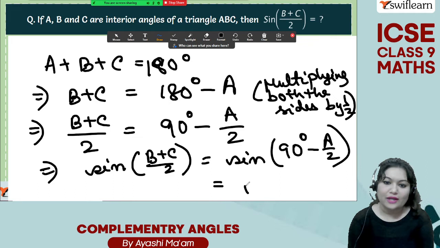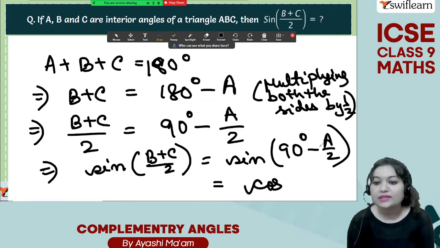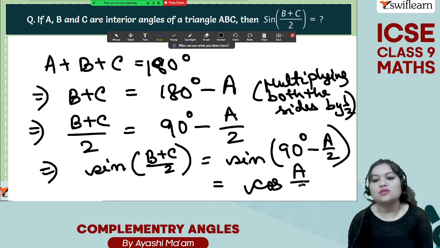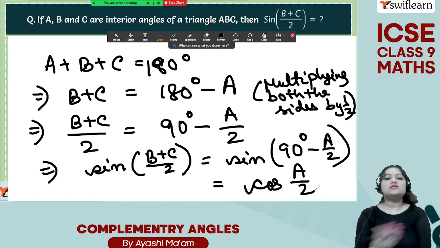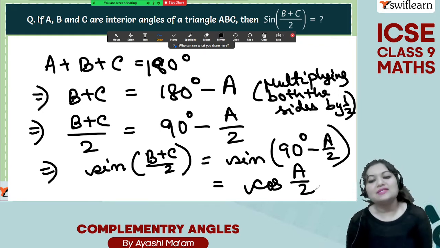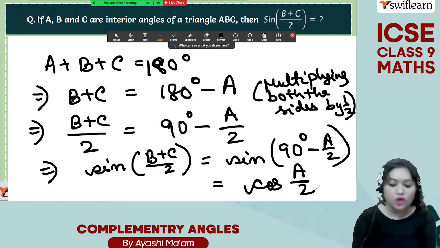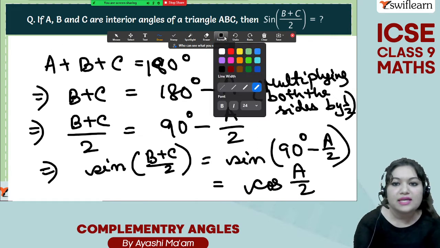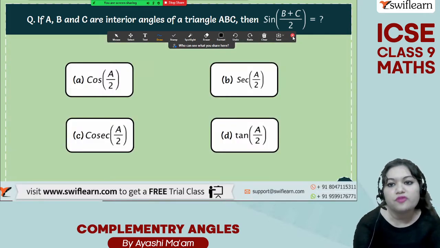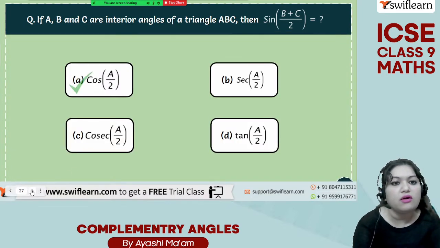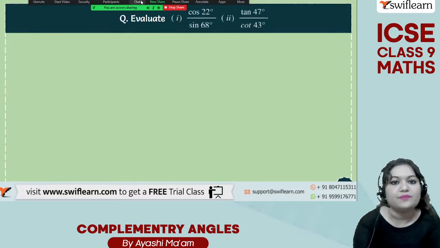That means cos of theta, where theta is A by 2. So cos of A by 2. So this will be your answer, that is sine of (90 degrees minus theta) is equal to cos theta. Therefore, sine of (90 degrees minus A by 2) will be equal to cos of A by 2. Easy? Just with the help of formula, we are solving all the problems so easily.